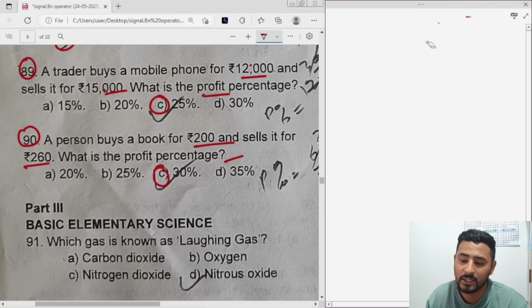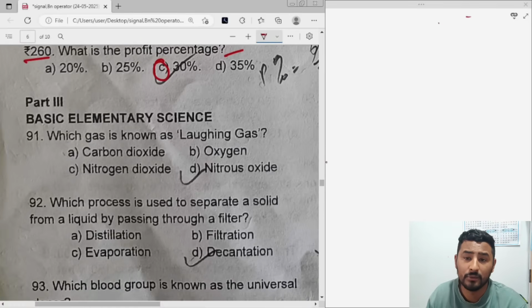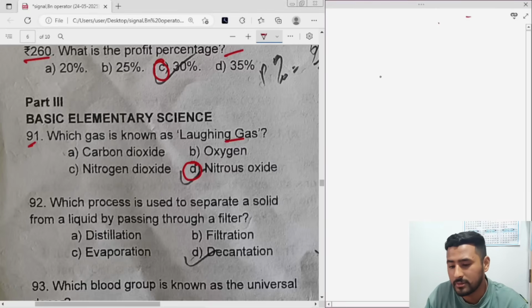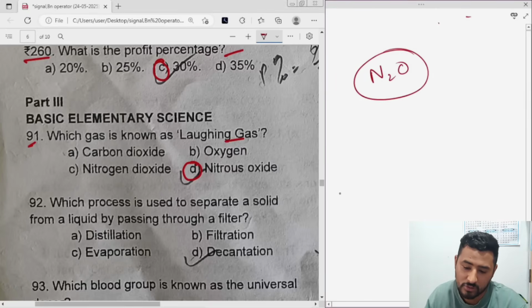We're done with the arithmetic. Let's see some of the basic elementary science. I hope it's clear with arithmetic. Let's see science. Question number 91. Which is known as the laughing gas? So laughing gas is nitrous oxide. Okay, and remember this is nitrous oxide.